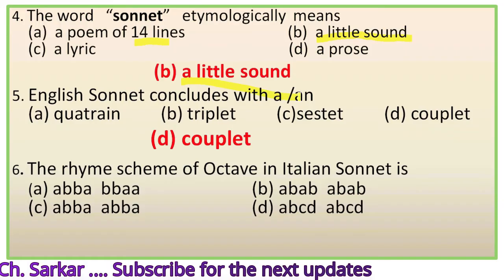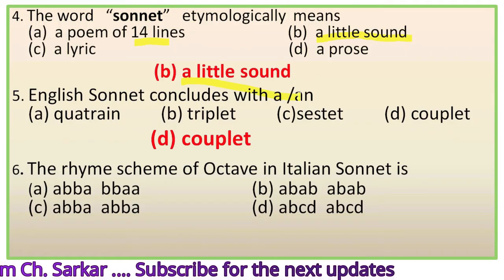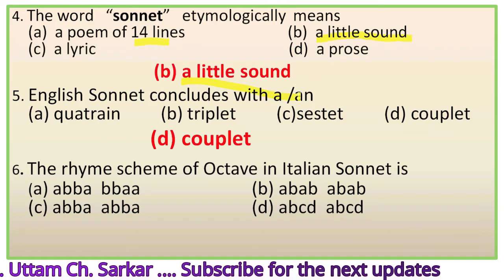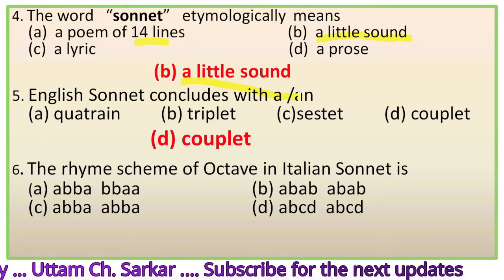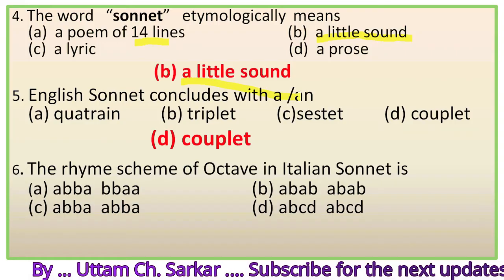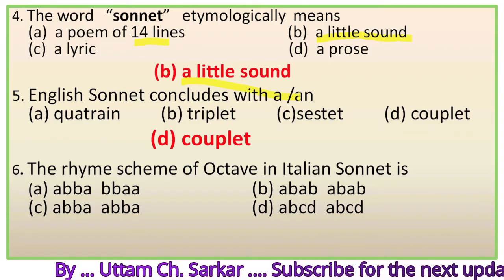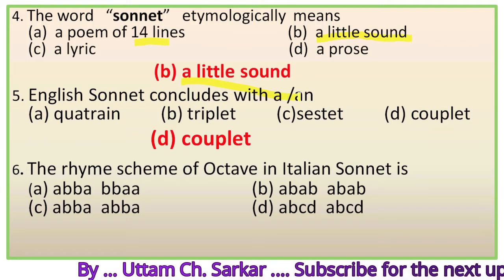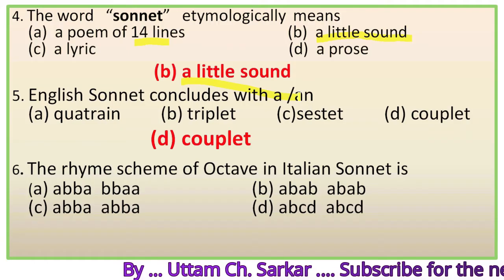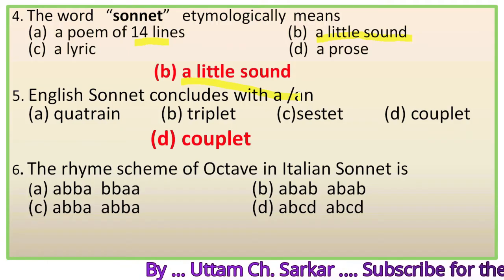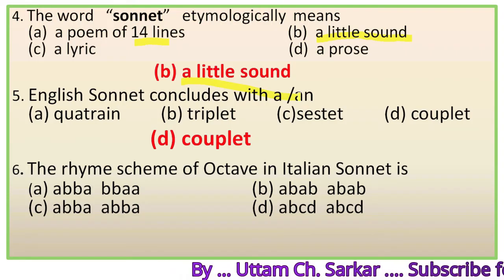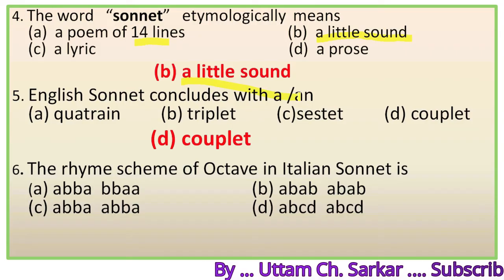Next, number 6. The rhyme scheme of octave in Italian sonnet is. The options are ABBA, BBAA, next option ABAB, ABAB, next option ABBA, ABBA, last option ABCD, ABCD. We know that Italian sonnet falls into 2 parts, octave and sestet, and in octave we find a definite rhyme scheme and it is ABBA, ABBA.